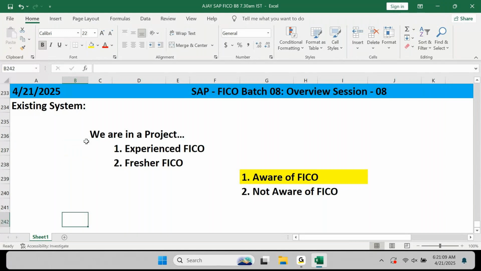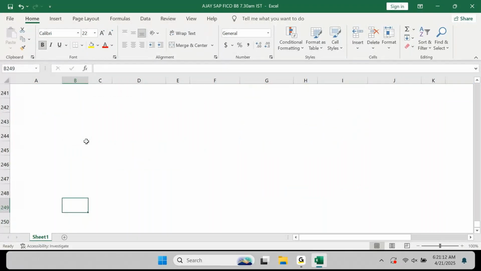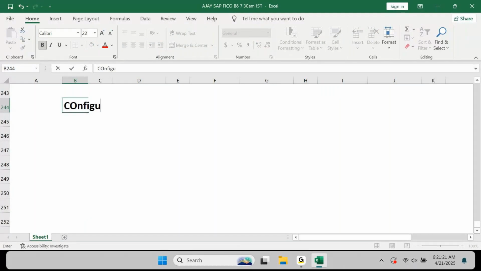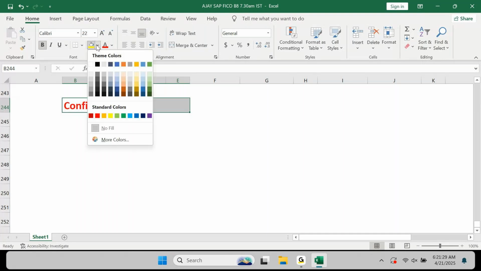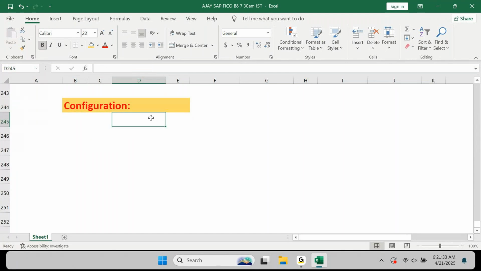Let's say in SAP FICO, we are all aware that we will work on configuration. Am I right? Yes, sir. In SAP FICO, we are all aware we will work on config. And in this configuration, point number one, let's say you're in a project. I am also in the project. I am a senior consultant, or you are a senior consultant. I am a new joinee that joined in your project.